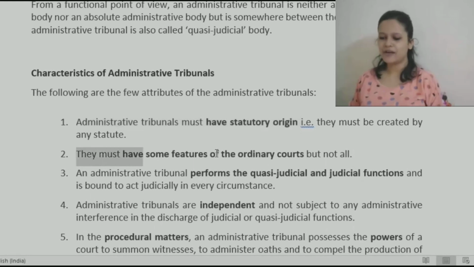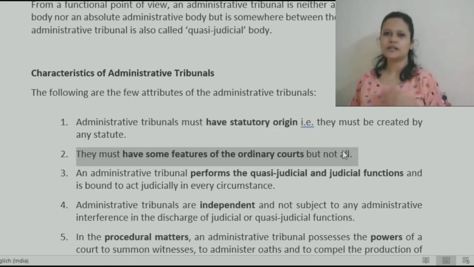They must have some features of an ordinary court, but not all of them. Just like how ordinary courts function, they can also pass an order, help parties come to a settlement and all that, but they may not have all the functions of a court. They may be slightly different as they have some administrative powers or functions.